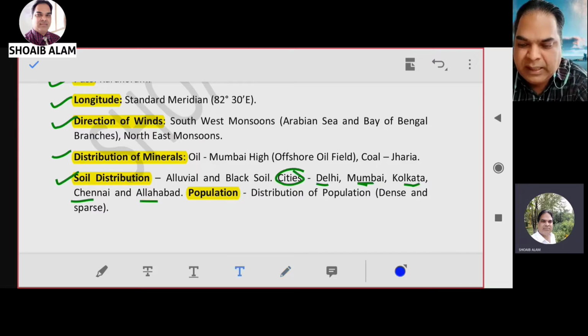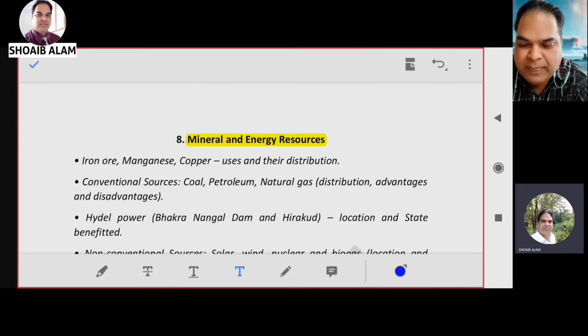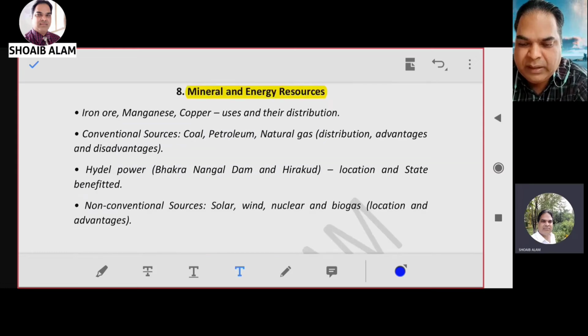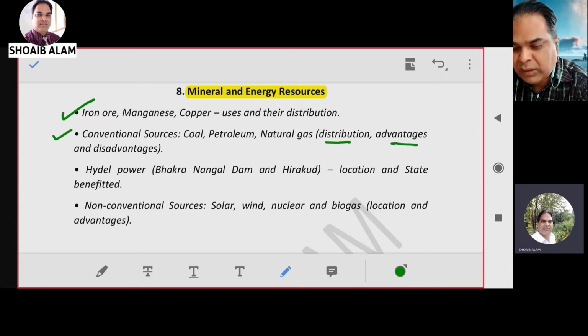Now let us move down. Here, minerals and energy resources. Within minerals and energy resources, you have to go through iron ore. Then conventional sources: within conventional sources, you have to go through coal, petroleum, and natural gas. Within this you have to prepare the distribution, advantages and disadvantages.